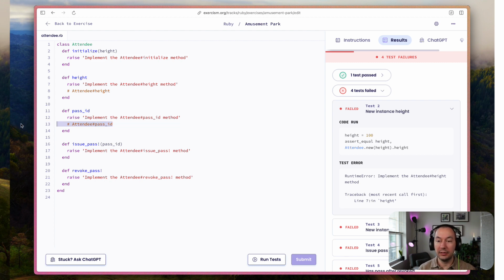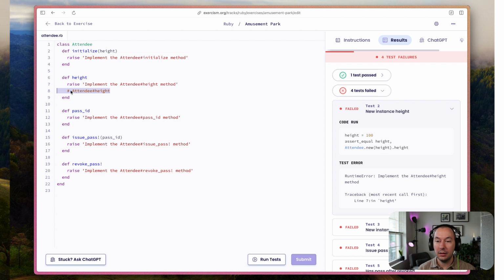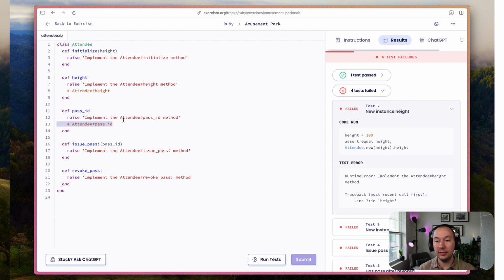So I don't need these comments. I could leave them in there, actually. Let's leave them in there for now. We'll take them out later. It's okay. I'm not very big on using comments in code. There are a variety of reasons for doing so. I'm not going to try to explain all the reasons for you, but the key reason for me is that comments tend to be stale.